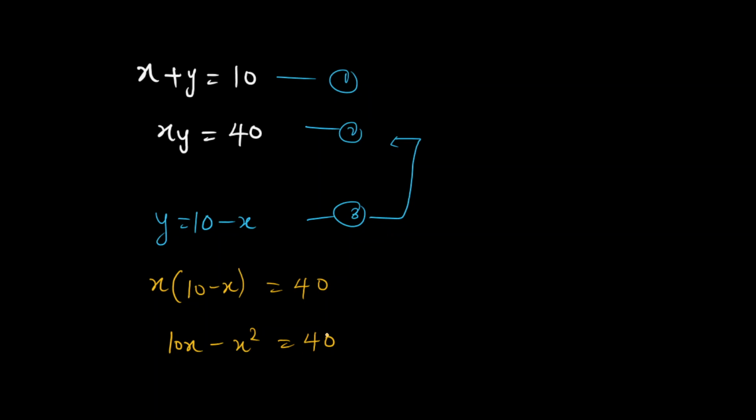So what's the next thing to do here? If we collect like terms, or we rearrange it, we have minus x squared plus 10x minus 40 equals 0, right?